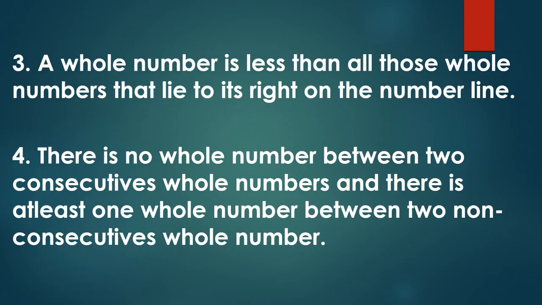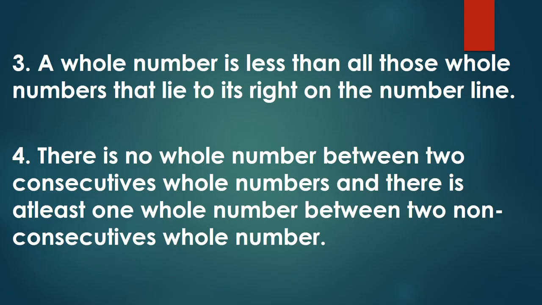The numbers to the right side of 4 are 5, 6, 7 and so on. So 4 is less than all the whole numbers which lie on its right. 4 is greater than all the whole numbers which are on its left hand side, and it is smaller than all the whole numbers which are on its right.